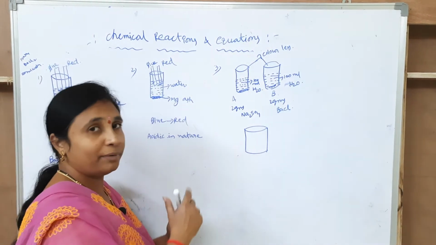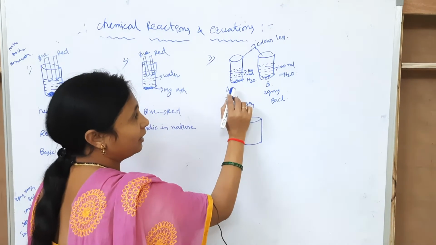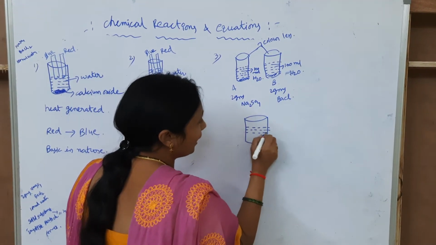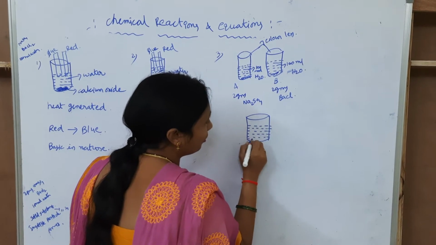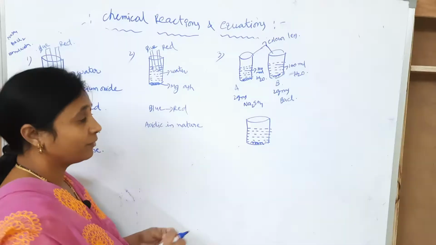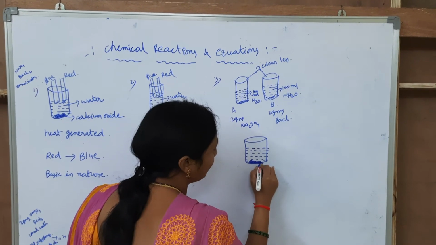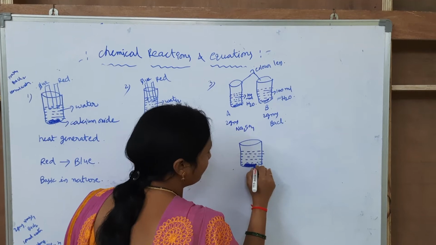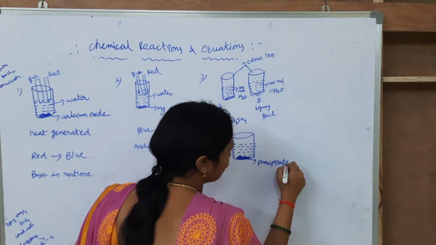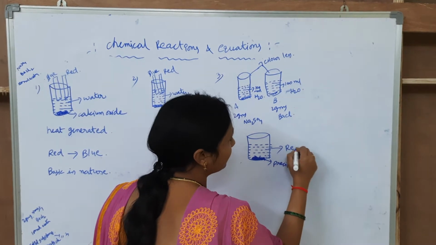Okay. Next I am taking another beaker. In this beaker I am adding both the solutions in beaker A and beaker B. Here what you observe is the white precipitate is formed. The color of this liquid is red.